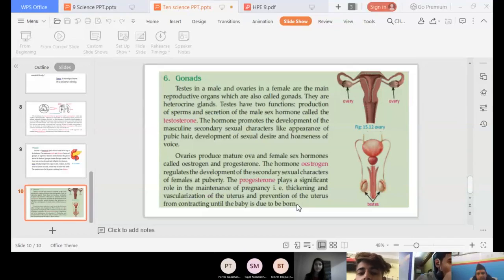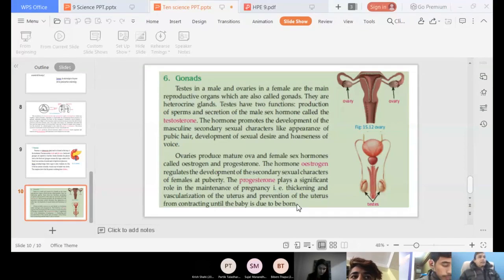So we studied yesterday glandular system, and we mentioned the 6 different types of endocrine glands present in our body. Also, tell me the 6 different endocrine glands present in our body.